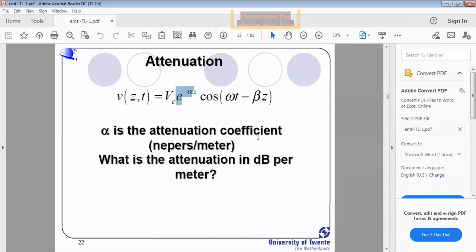And 1 dB equals 0.115 Napiers. Of course, it is not given here, but remember that point, 0.115. That is a competitive bit. Did you get it?